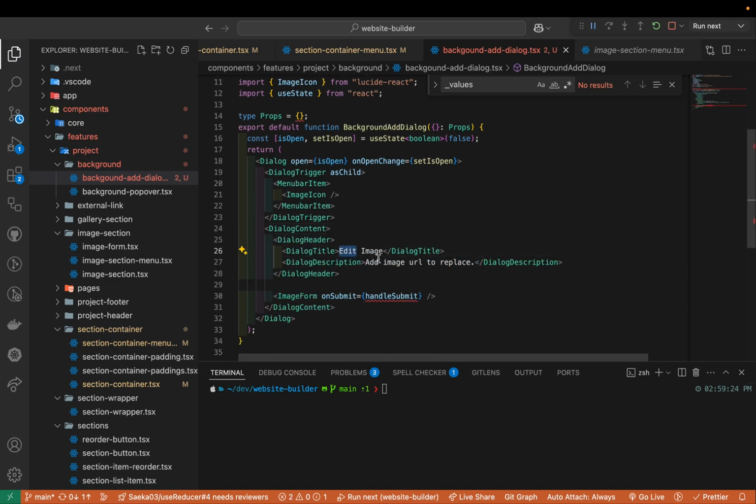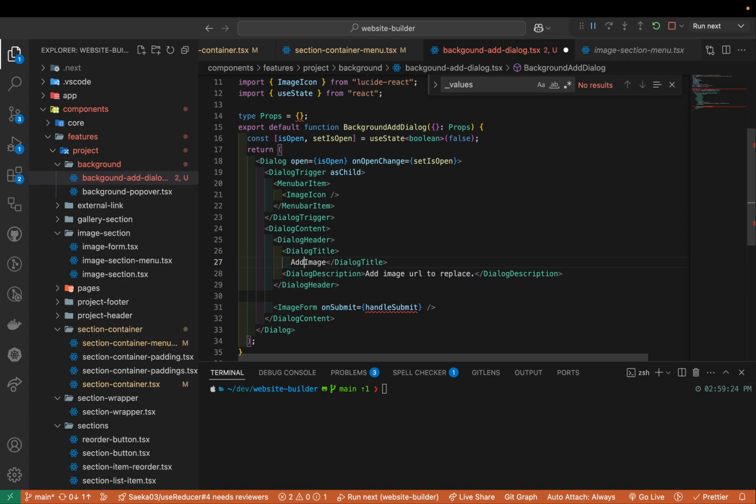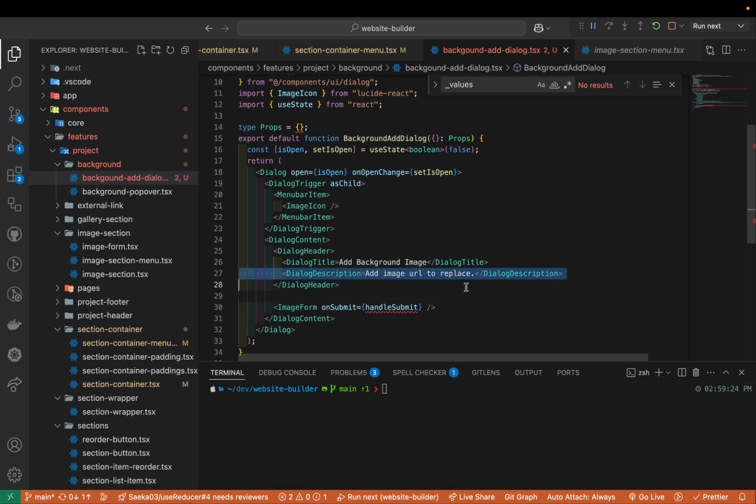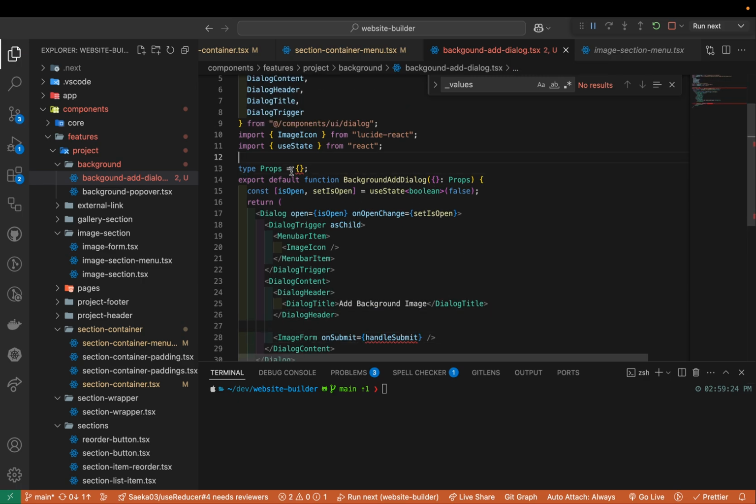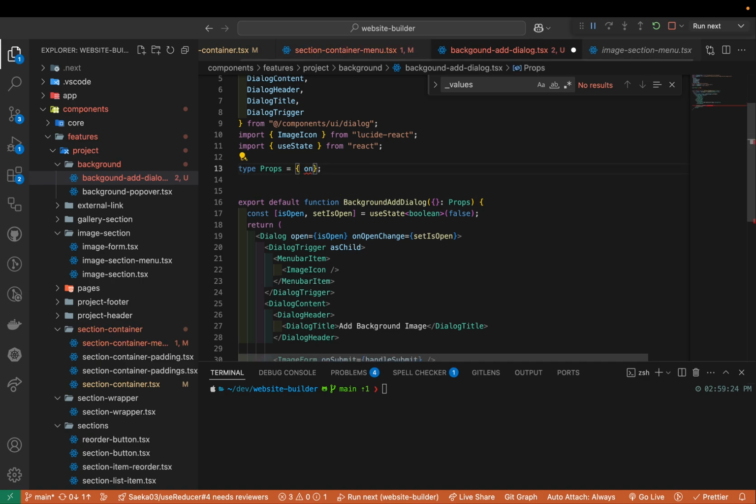So I'm gonna say add, oh, what am I doing? Background image. So description, let's not worry too much, but we're gonna have image form, right? And then here, I'm gonna accept on background change, maybe on background add. Yeah, on background add, I'm gonna have, just for now, URL only. That is a string, and then it's going to be void.